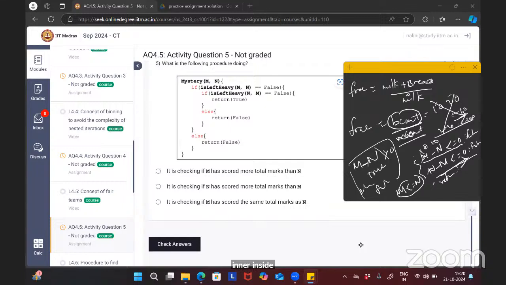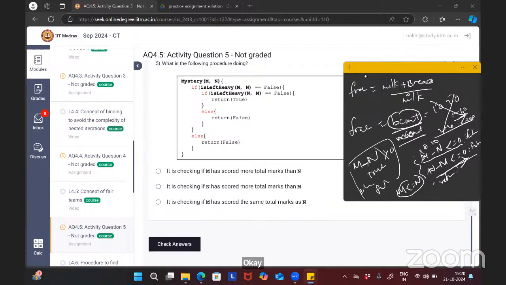If the is left heavy procedure returns false when the value of m is less than or equal to n, then only at that time will that procedure return false. Is it clear? At least this statement for you? Yes, ma'am. Both should be equal. Both m and n should be equal, I think, as the final answer. Yes, if both m and n are equal, then the procedure returns true.